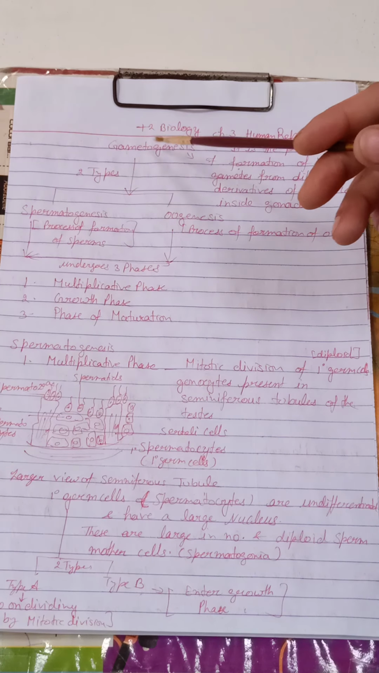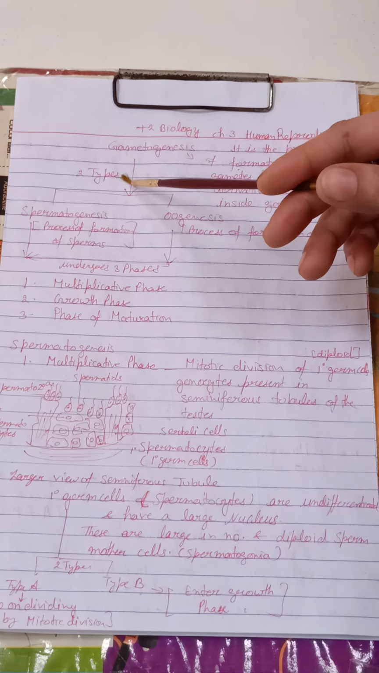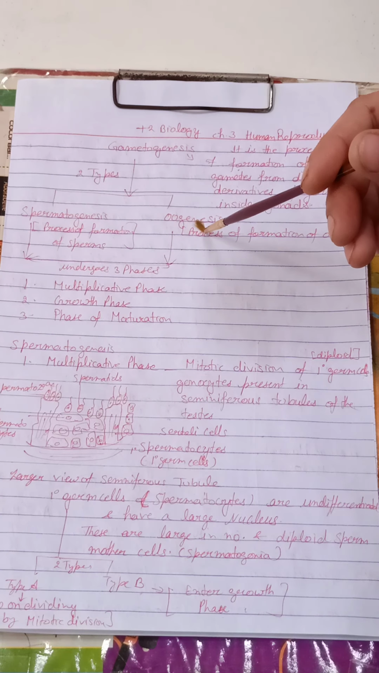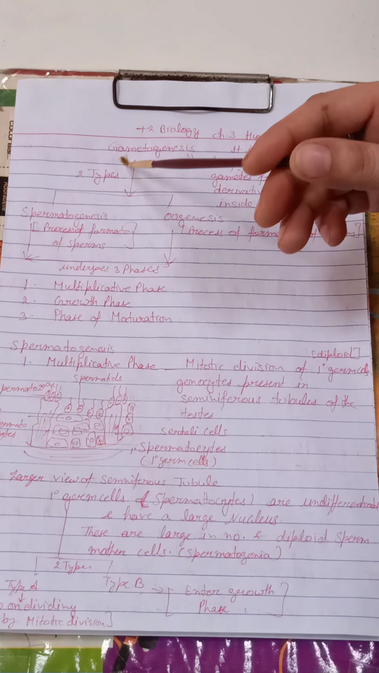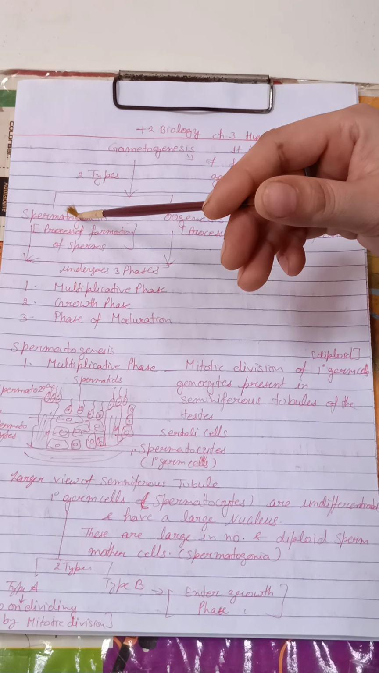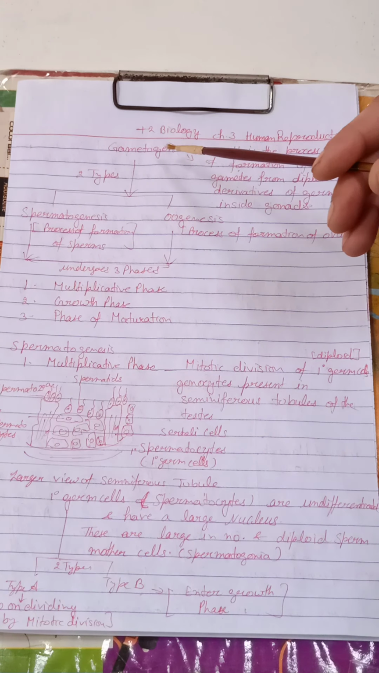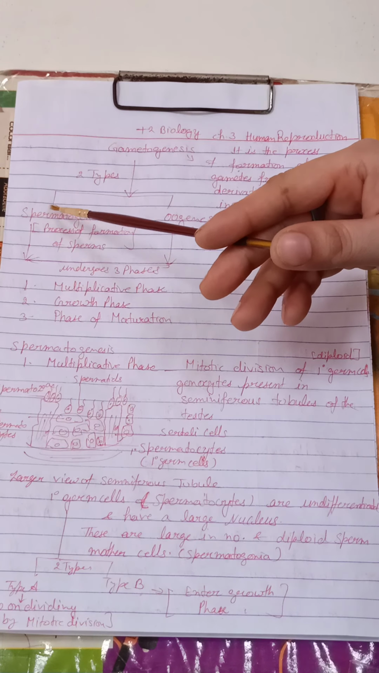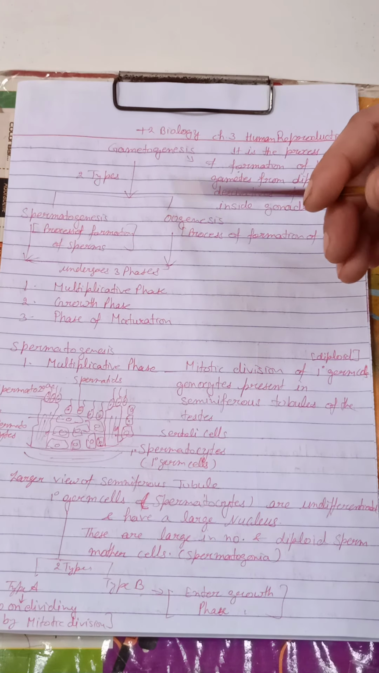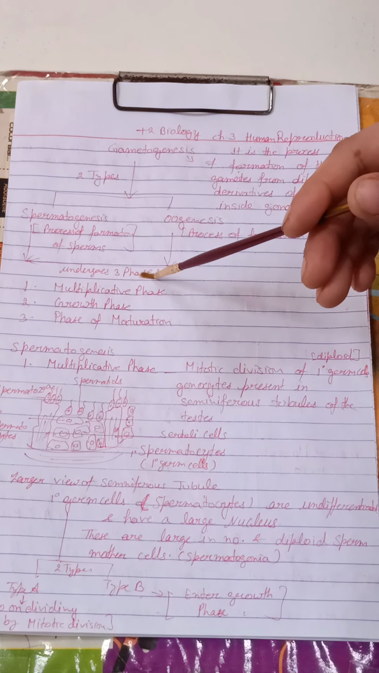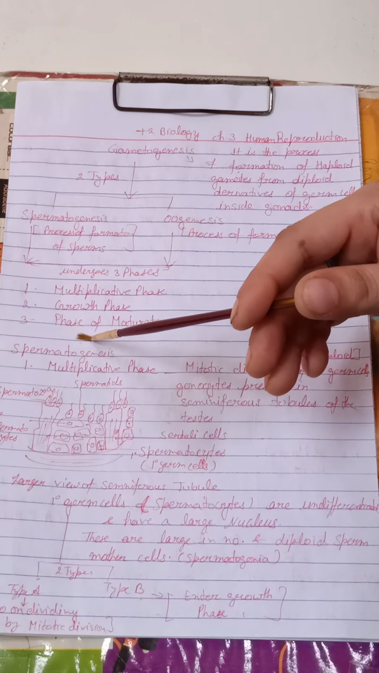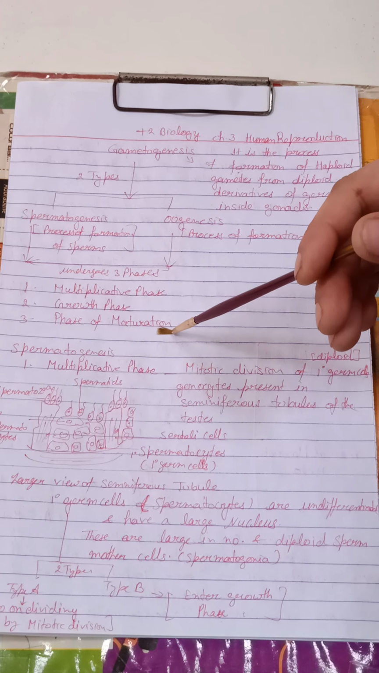Now, as we know, human beings show sexual dimorphism, that is, male and female individuals are separate. So gametogenesis will be of two types: spermatogenesis in case of males and oogenesis in case of females. Both these processes undergo three phases. The first phase is the multiplicative phase, the second is the growth phase, and the third is the phase of maturation.